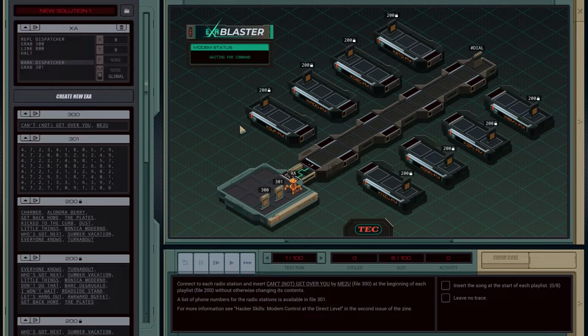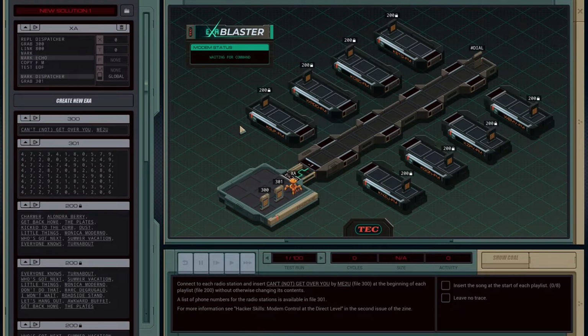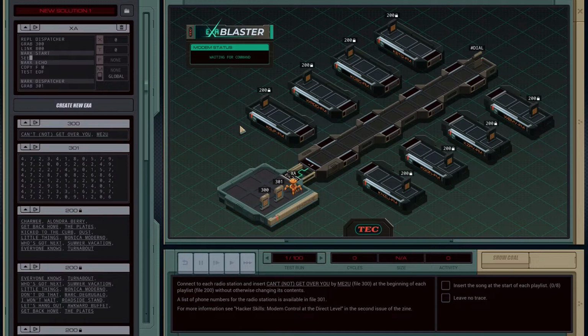Yeah, I like it. We're going to link to 800, and then all that we're going to do is copy file into M, and we're going to do that forever. That's what our main thing is going to do, which means we don't actually need a halt instruction. This thing is going to be an infinite loop. So we'll mark echo, copy F into M, and actually test EOF. So we'll mark start, and we will seek -99999.